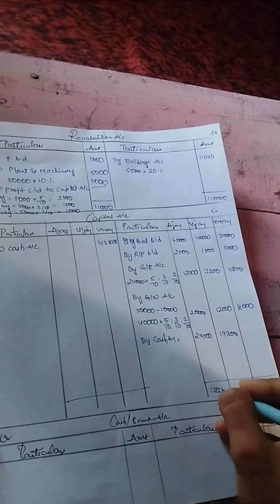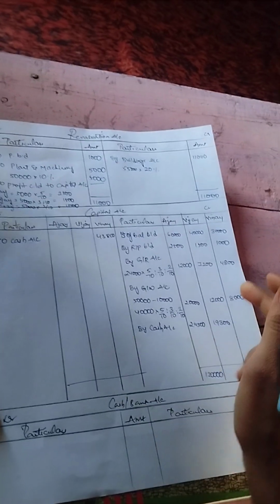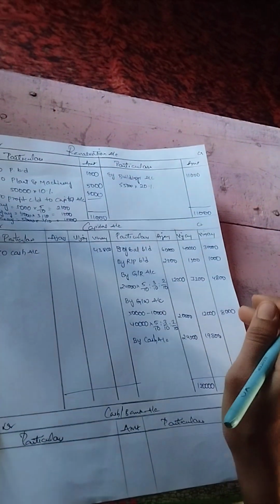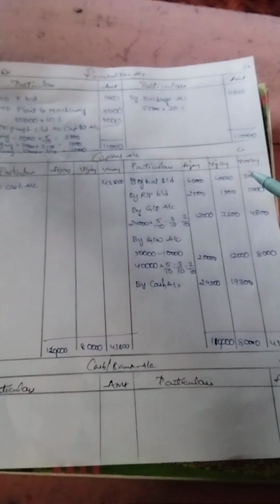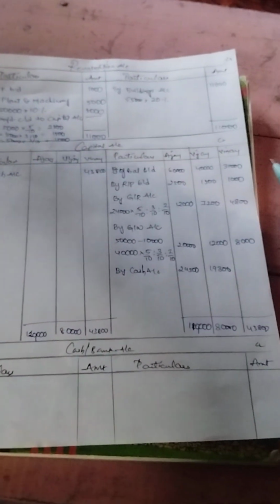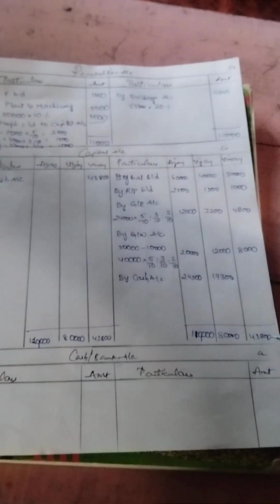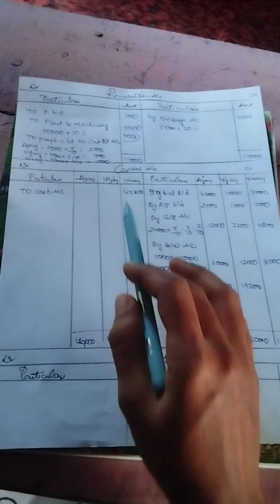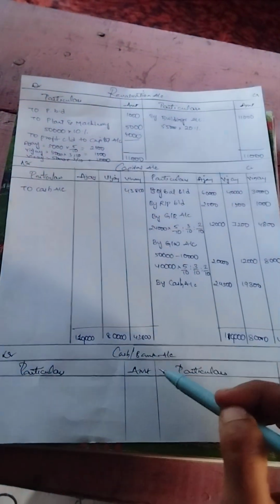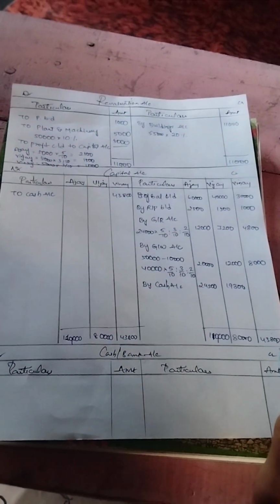We'll get 1,20,000, and we'll calculate Vijay's and Vinay's. After doing the total of Vijay, we got 80,000 and Vinay we got 43,800. So here Vinay's account is tallied because we have debit side 43,800 and total we got from credit side 43,800.